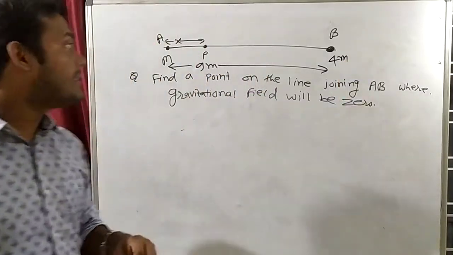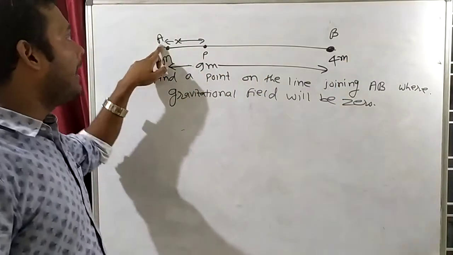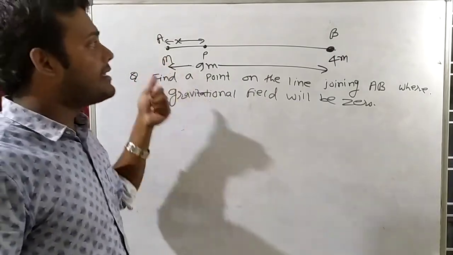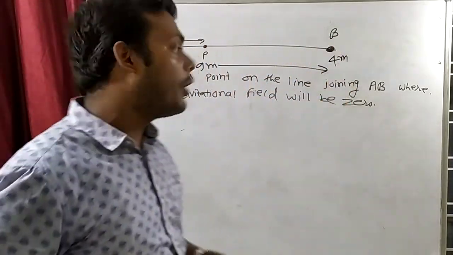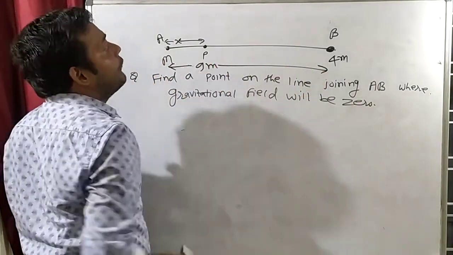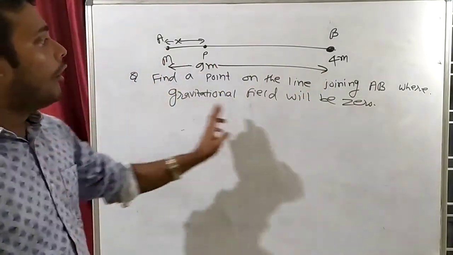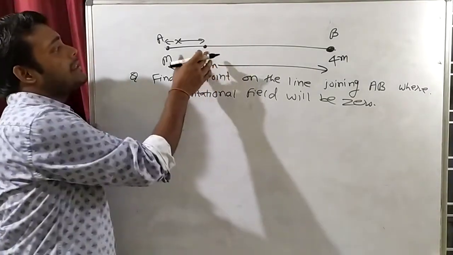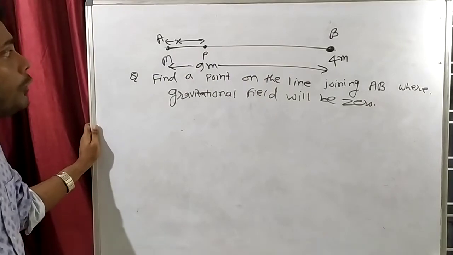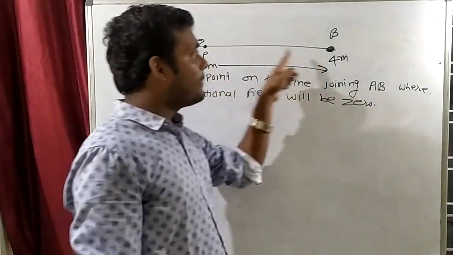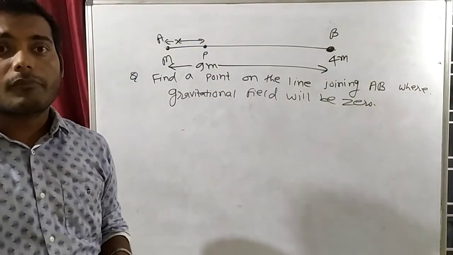Correct the question once again: there is a line AB. On vertex A, mass m is kept, and on vertex B, mass 4m is kept. Both masses are separated by a distance of 9 meter. We have to find a point P on the line AB where the gravitational field is 0. Let's say point P is at a distance x. So which mass should the point be close to?